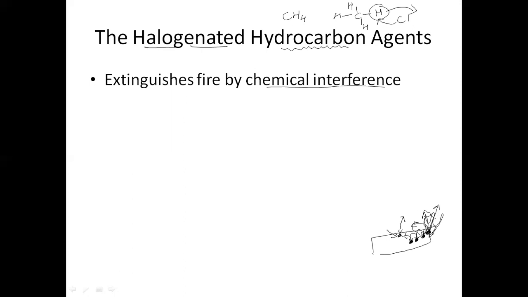So when it is transferring the energy, if I can block that energy, that is called chemical interference. Suppose this is the fragment, and this is the next molecule where it was going to give the energy. If I put a chemical over here, that is halogenated hydrocarbon, and I make some other gas which escapes out, then it cannot give energy to the next molecule to burn. That's how we stop the fire. Such a mechanism of stopping the fire is called chemical interference.